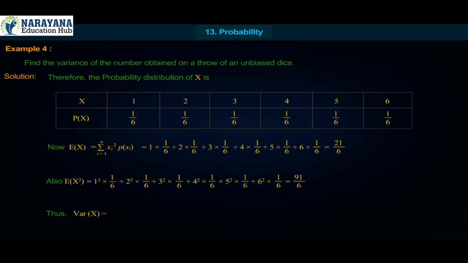Thus, variance of x is equal to E(x square) minus E(x) whole square, is equal to 91/6 minus (21/6) whole square, is equal to 91/6 minus 441/36, is equal to 35/12.